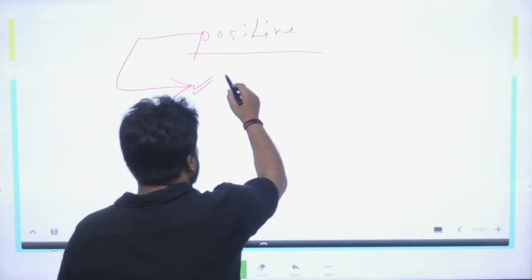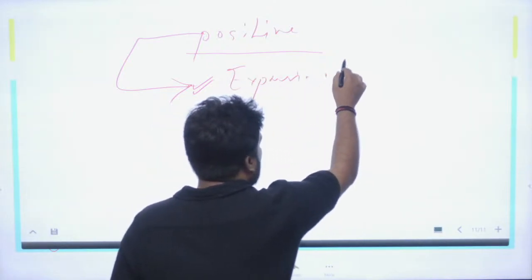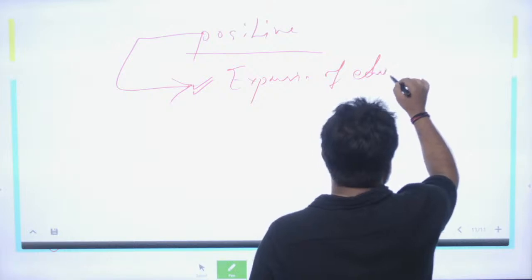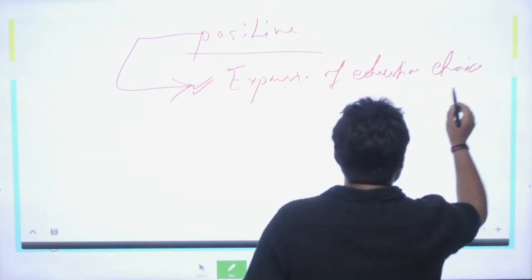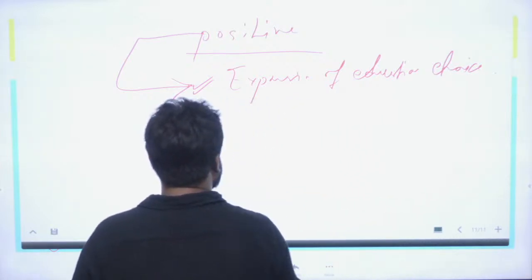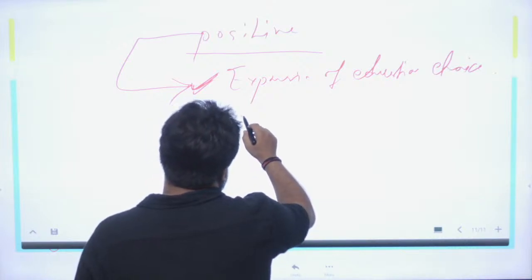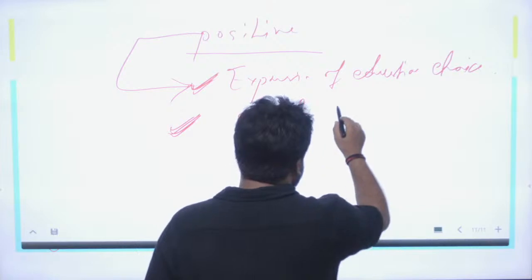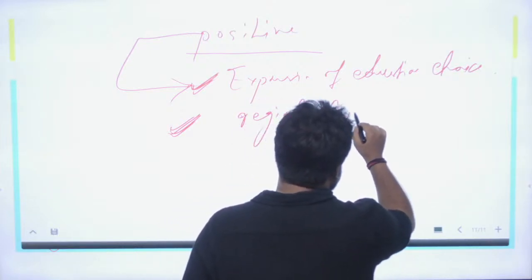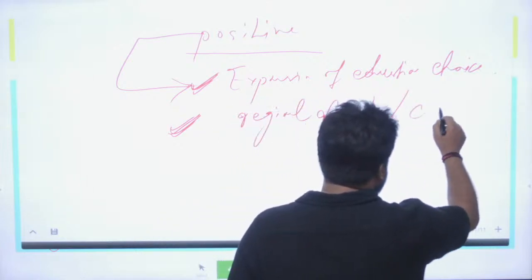So there is more expansion of educational choices, which helps to bridge the regional gap or regional divide, class divide, caste divide.